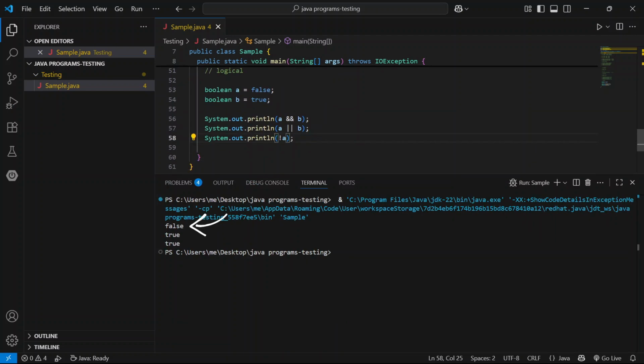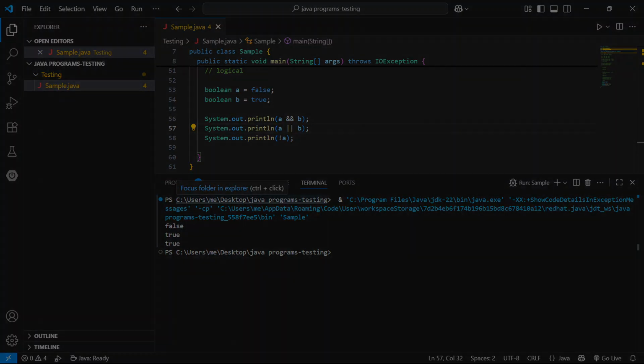Yeah, first it prints false because a is false, and second returns true because b is true. If any one is true, return true. Logical NOT, if it is false, return true. If it is true, it returns false. A is false, so it returns true.